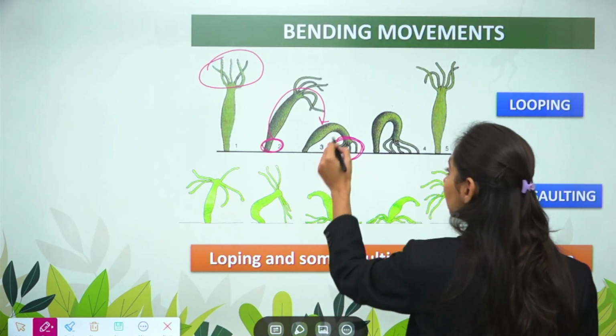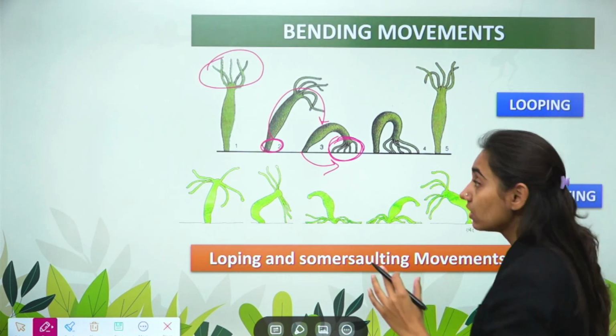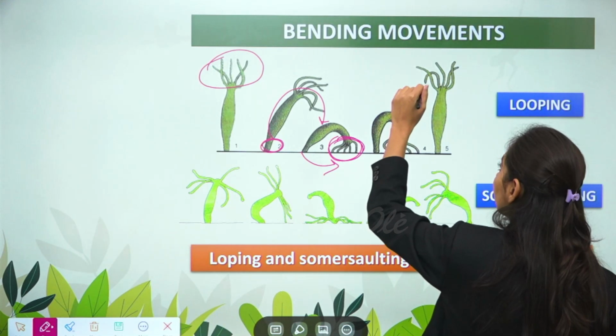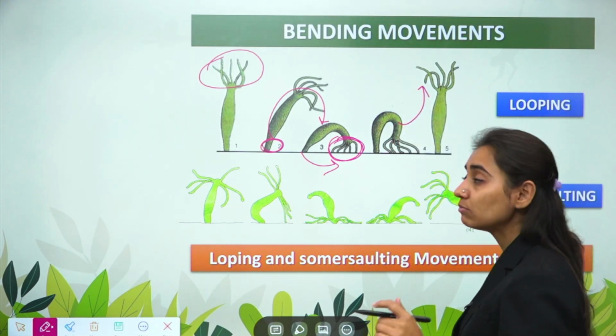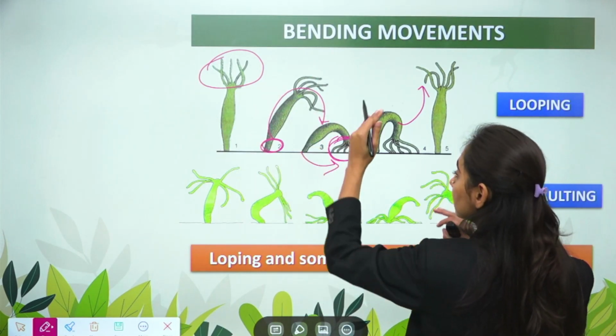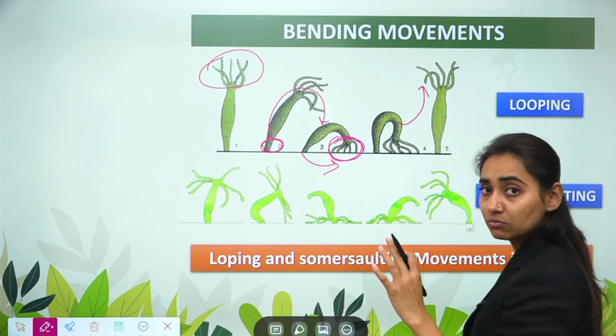When the tentacles get attached, it pulls the body towards itself. It forms a loop, and when the loop is formed, again the hydra is upright. So this type of movement is known as looping movement. It is bending, forming a loop, pulling the body towards itself, and again coming to an upright position. So this is how looping movement happens.